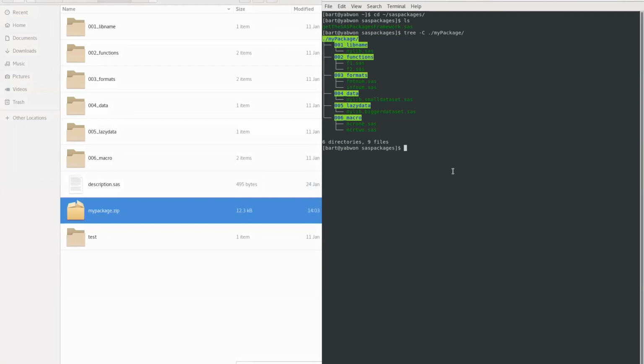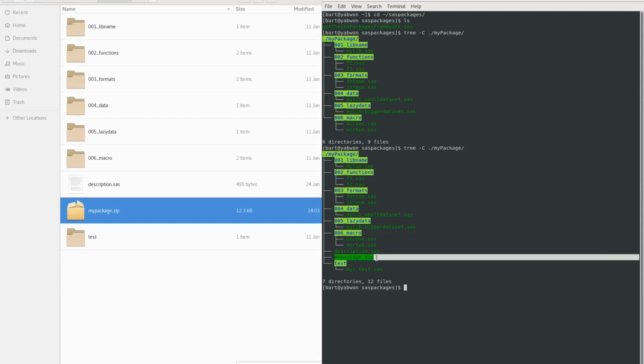Full content of the mypackage folder with the structure after adding the description SAS file and the test folder looks like this. And since we have our package generated, let's double check that everything was okay by loading this package into a SAS session. But just to show you that this is a universal solution, I'm not going to test the package on this Linux machine, but I moved the file to the Windows machine, and I will show you how straightforward it is to use a package created on the Linux machine with the Windows system. So let's go and check it.